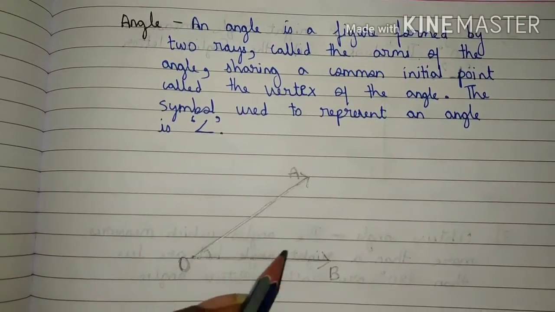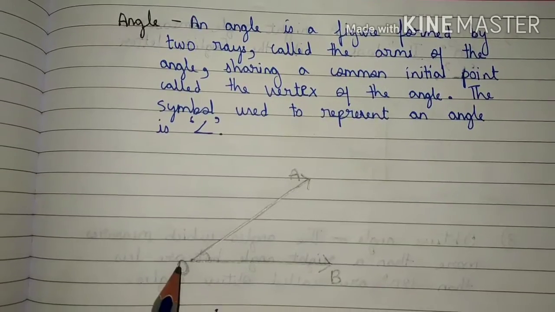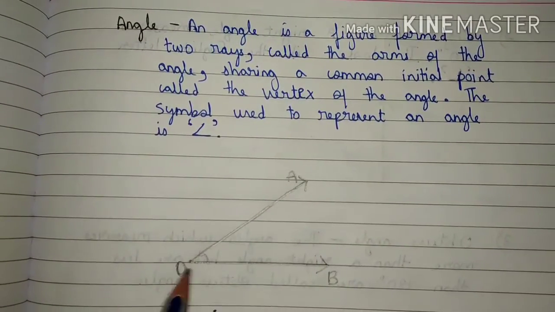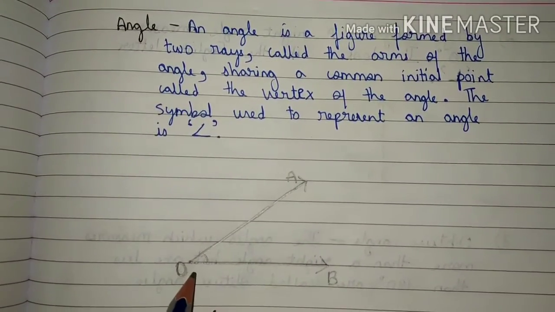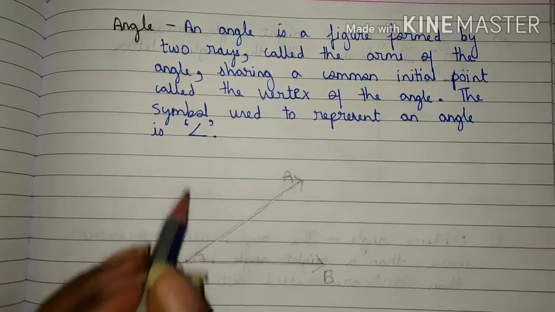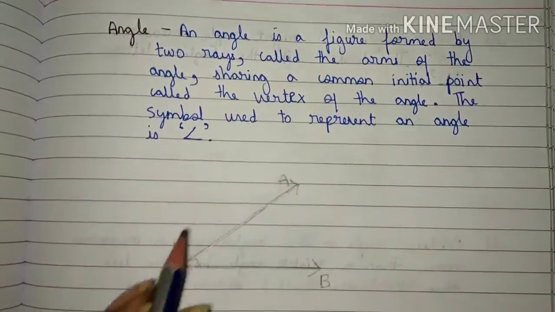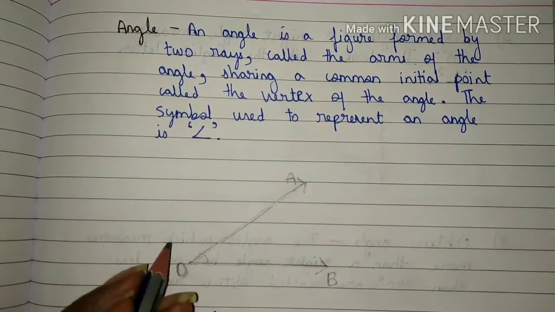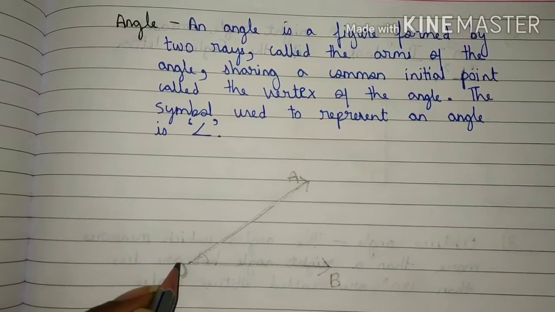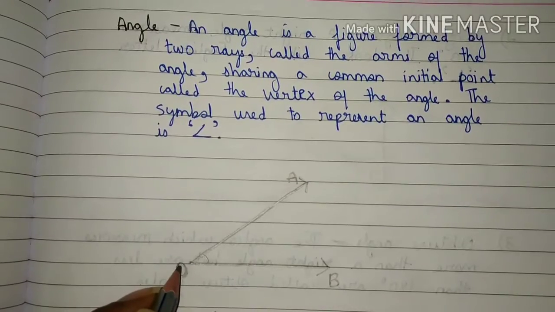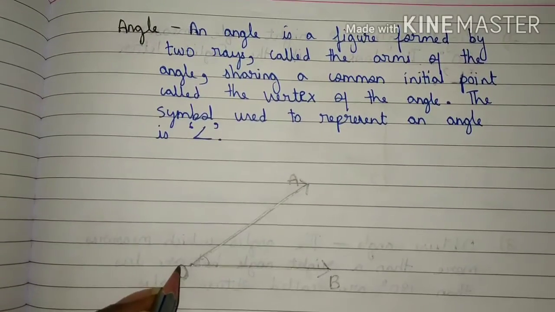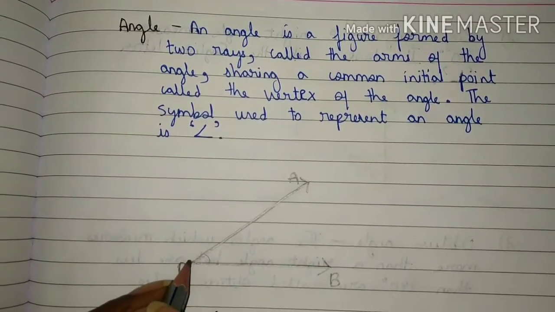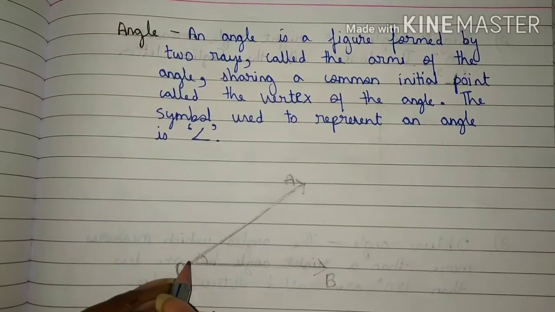And students, ray OA and ray OB are called the arms of the angle. And these two rays are sharing a common initial point, that is point O. And this point is known as the vertex of the angle.